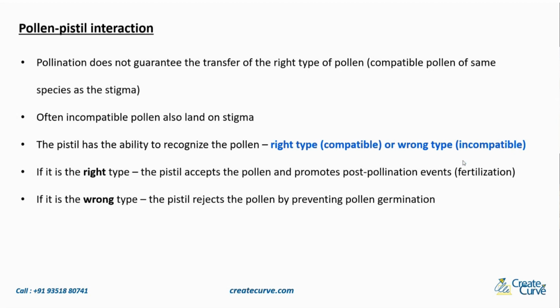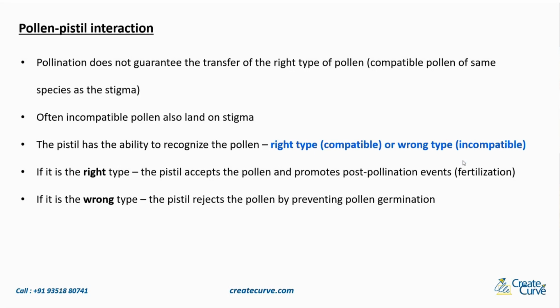It does not happen like that, because pollination does not necessarily mean that the right type of pollen grain will come and land on the stigma. A pollen grain may come and land, but the stigma may not recognize this pollen grain. It could also be a foreign pollen grain, maybe not from the same species. It has to be from the same species, right?